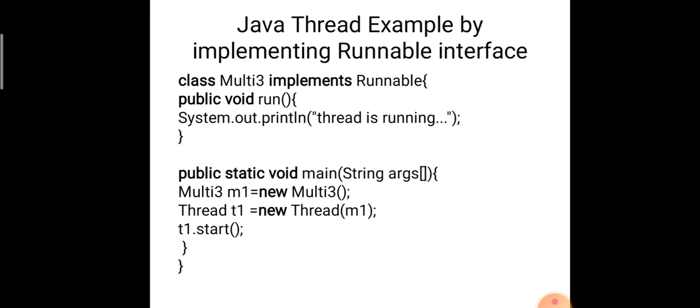Just implement the Runnable interface, and then it should have a public void run method. Then we need to create an object for the particular class and send that object to the Thread class by creating an object for the Thread class, and execute by using the Thread class object dot start. Then it actually moves to the void run method available in the particular class and executes the lines in the void run method. That is, the output is thread is running. Hope you all are clear about these topics. Thank you all.